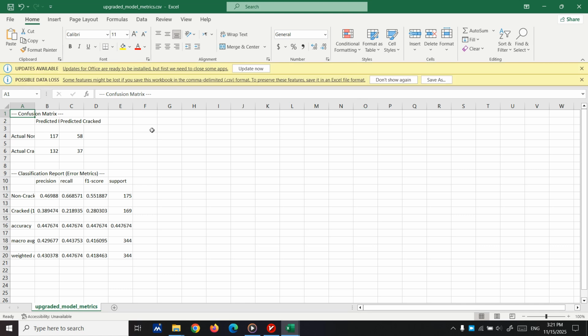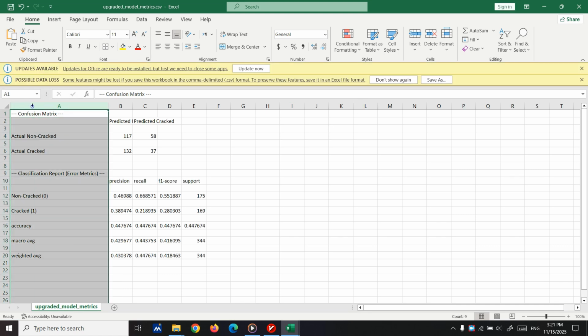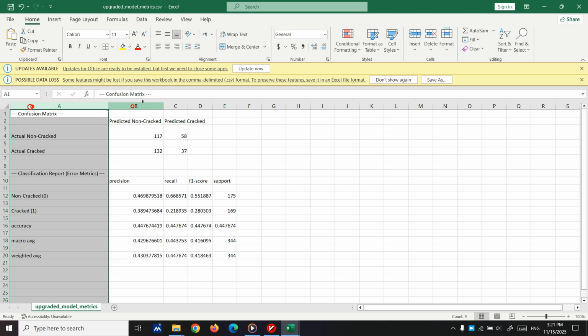Let's see the data. Okay, you see we are getting something, getting better and better. You can see the data is getting better.